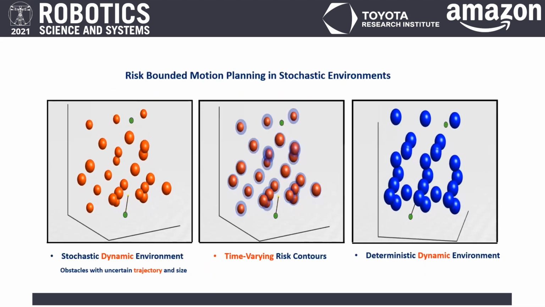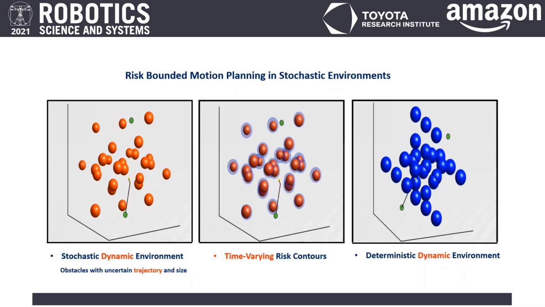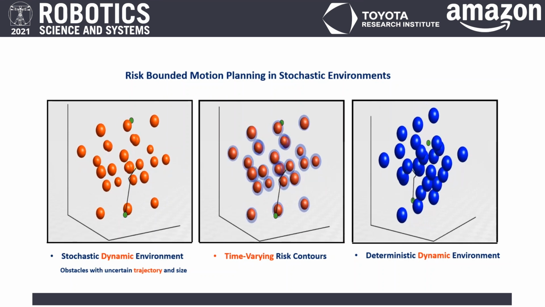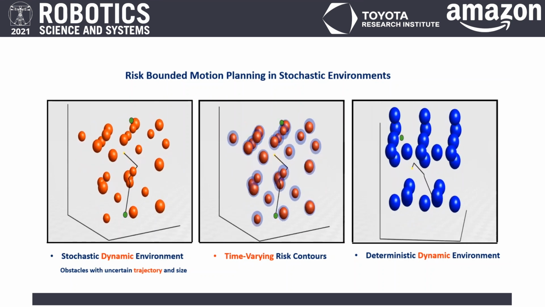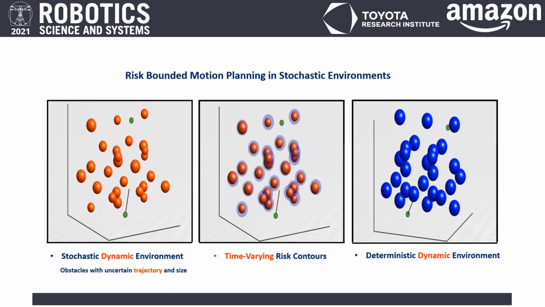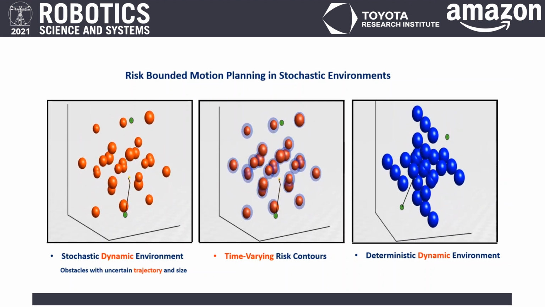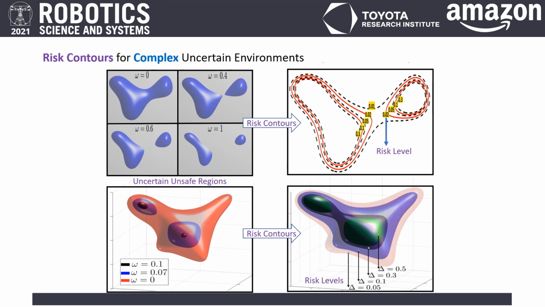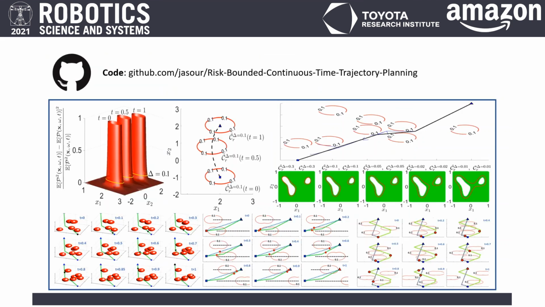This is an example of risk-bounded planning in the presence of dynamic obstacles with uncertain size and trajectory. At each time t, the probability of collision with uncertain obstacles inside the obtained risk contours is close to zero. We can also use the provided method to compute the risk contours in the presence of highly complex, uncertain, unsafe regions. Please check out the paper for more details and results on planning problems of autonomous and robotic systems.